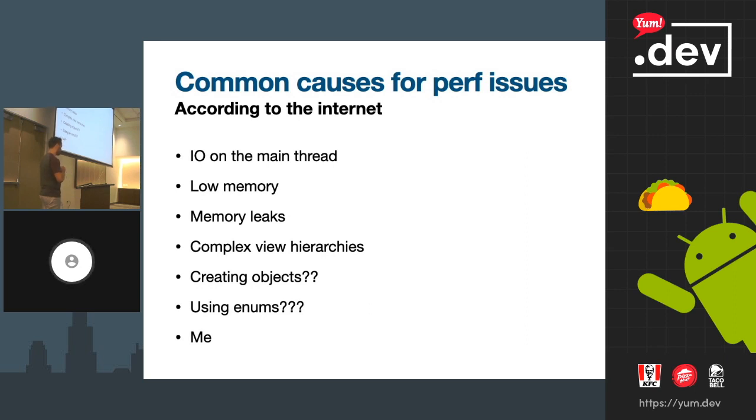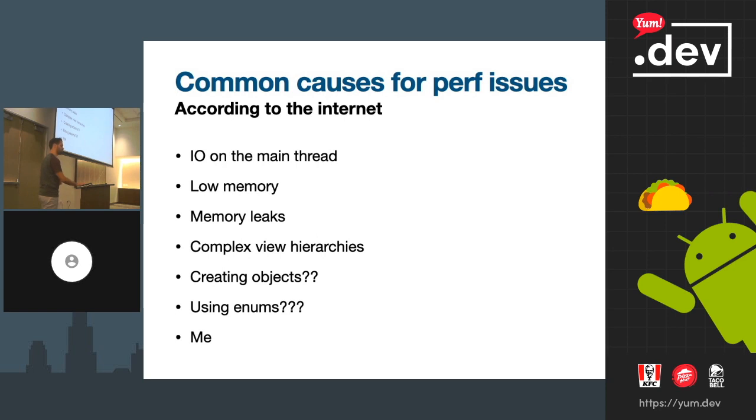But we write apps as part of teams where there are a bunch of people working together, and usually people don't intentionally do something, and usually just telling people don't do I/O on the main thread is not going to be enough for fixing your performance issues.